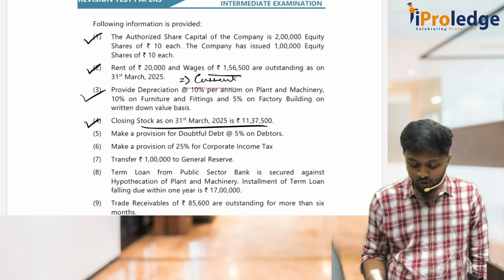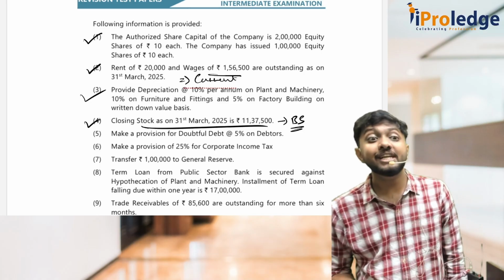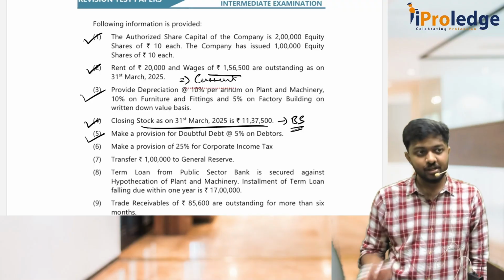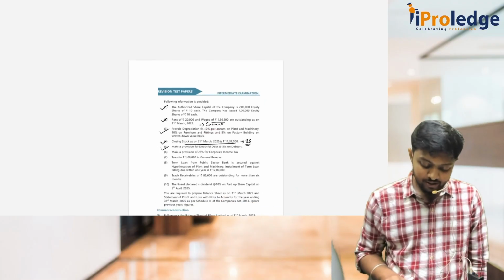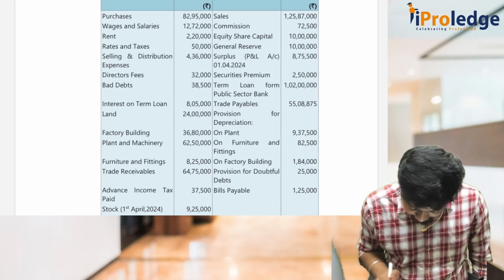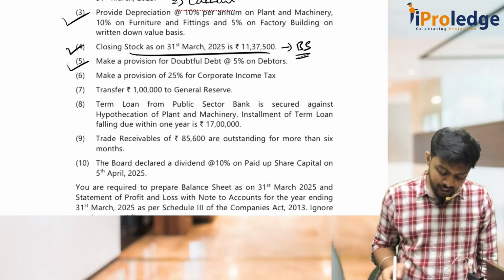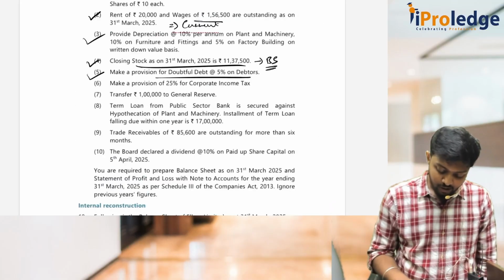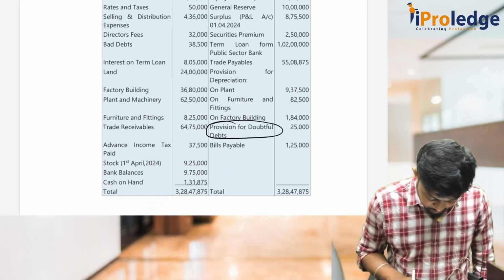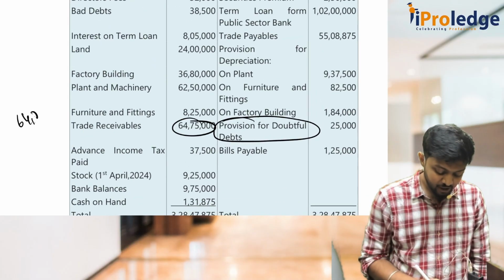Closing stock. Where will this go? This will go to the balance sheet. Also it will be considered in P&L. Where? Changes in inventory. Remember, what is changes in inventory? Opening minus closing. Make a provision. Okay, whenever you make a provision, first thing you do is see whether we have existing provision. Do we have existing provision? Yeah, we already have existing provision of how much? 25,000. They want us to maintain provision at 5%. What is our debtors? Where is debtors? Here, 64 lakh 75,000. So what is 64 lakh 75,000 into 5%?